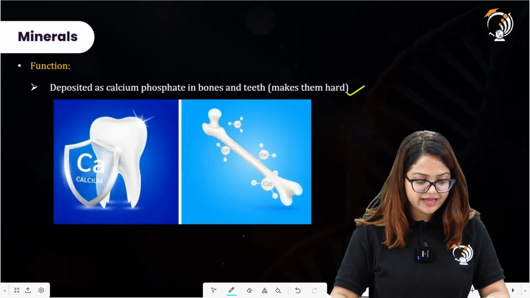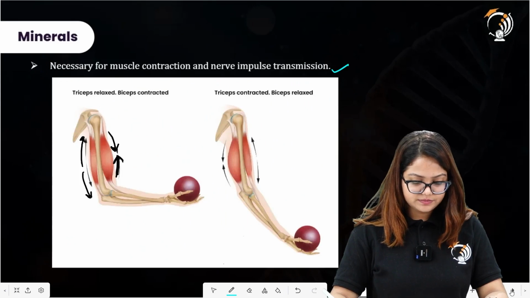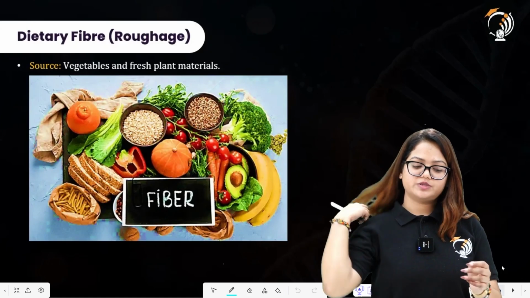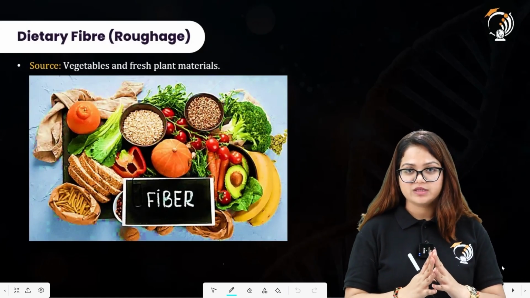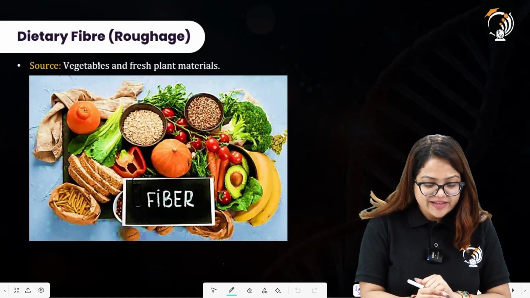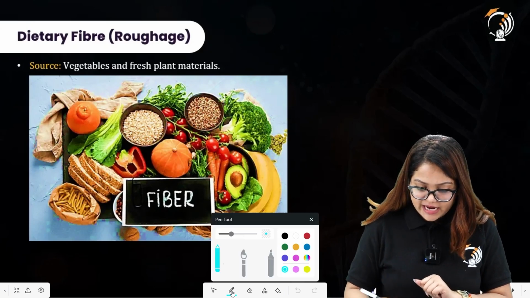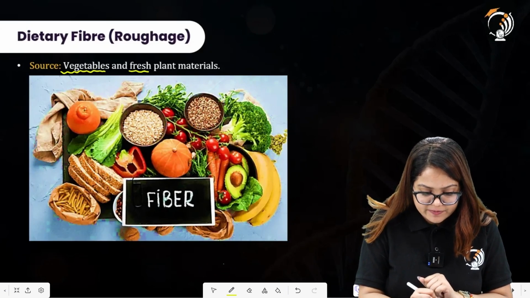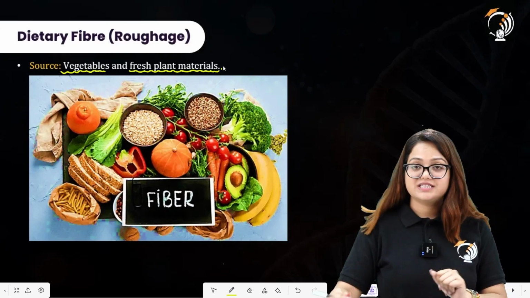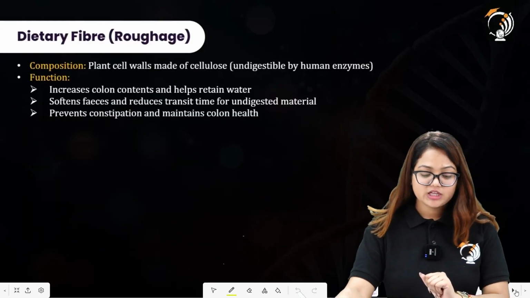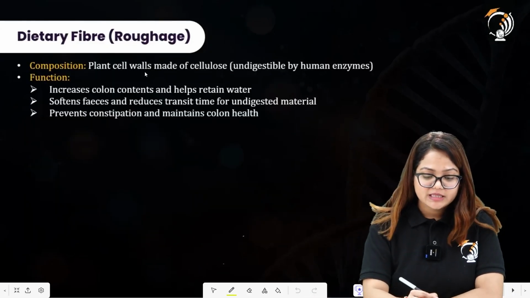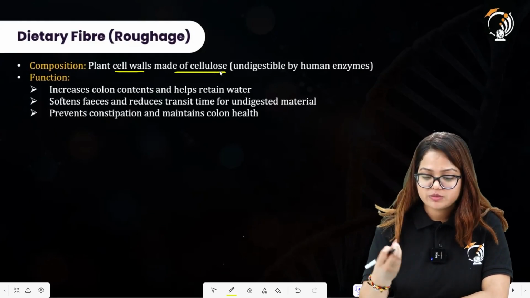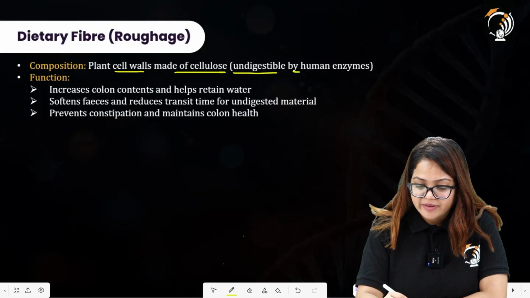Moving forward, here we have next, the dietary fiber, which is also termed roughage. Sources of dietary fiber will be vegetables and fresh plant materials. So these both will provide us with the dietary fiber, that is the roughage. The composition of dietary fiber is what? The plant cell walls are made of cellulose, which is not digested by our human bodies, that is, it is indigestible by human enzymes.